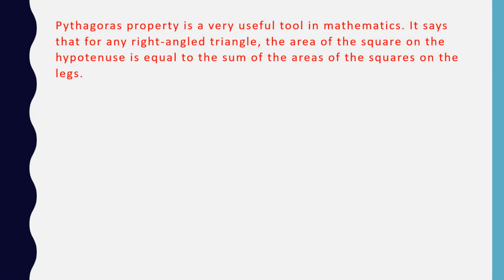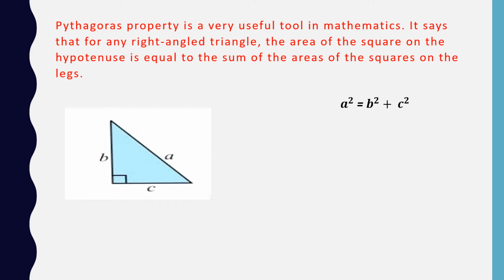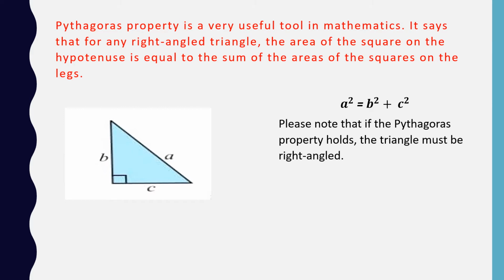Pythagoras property is a very useful tool in mathematics. It says that for any right angle triangle, the area of the square on the hypotenuse is equal to the sum of the areas of the squares on the legs. Let us see. A is the hypotenuse, B and C are legs. Then A square is equal to B square plus C square. Please note that if the Pythagoras property holds, the triangle must be right angle. In coming slides, we are going to prove this one.